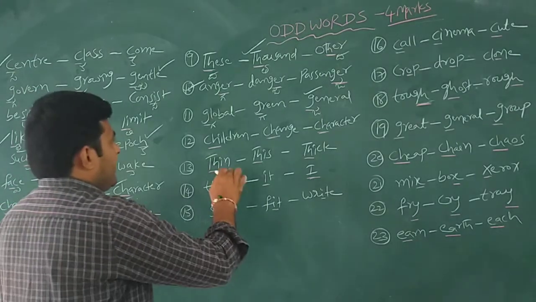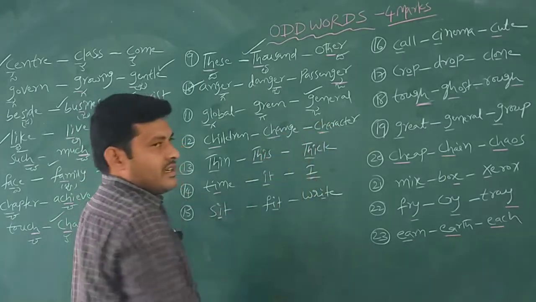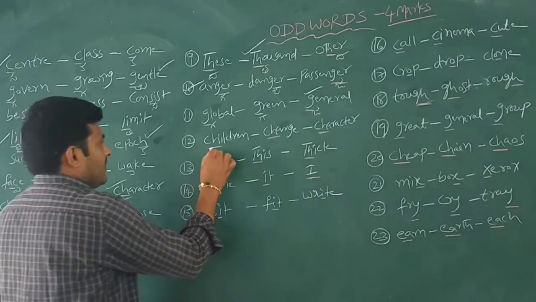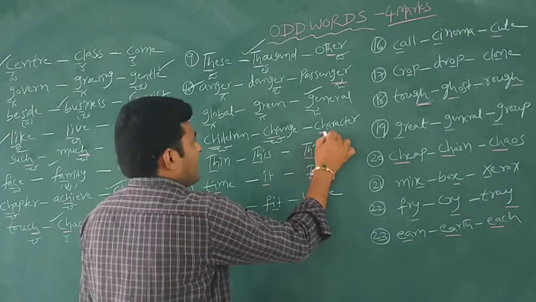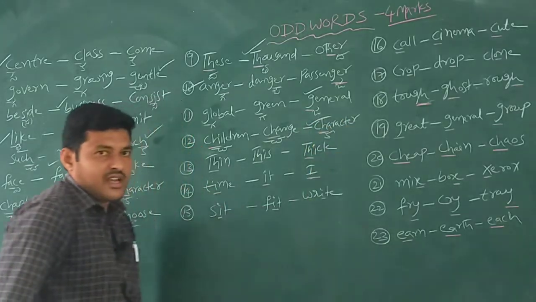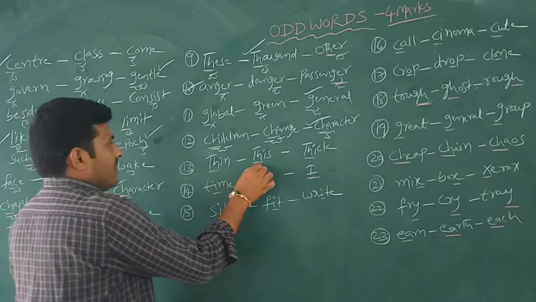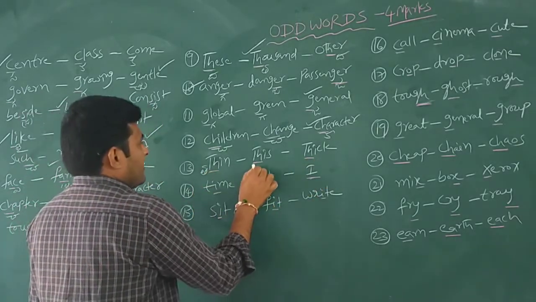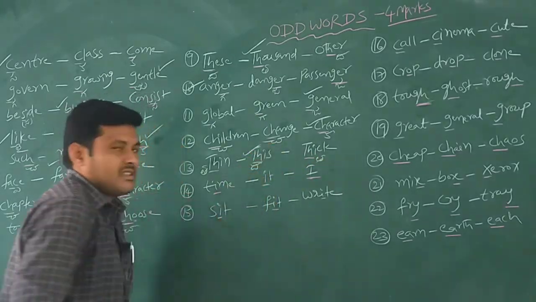Then another example is children, change, character. Children is cha, change is cha, character is ka. So our answer is character. Then thin, this, thick: thin is ta, this is the, thick is ta. So our answer is this.